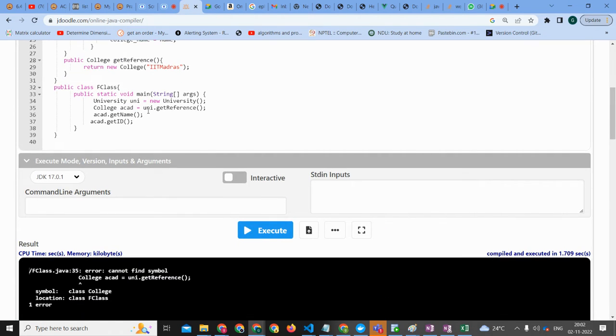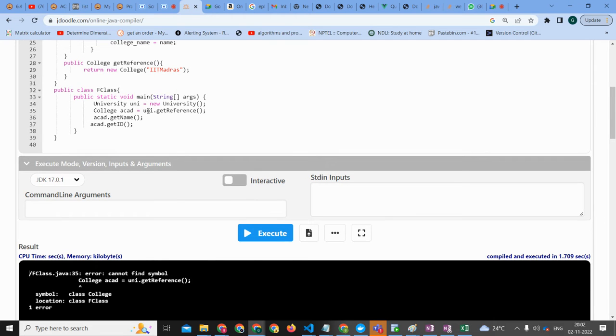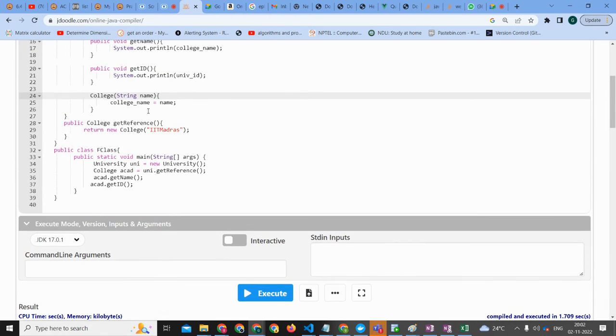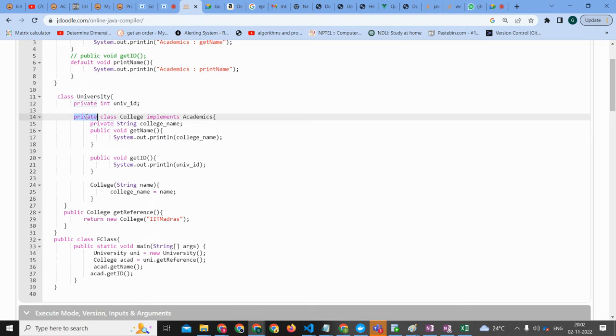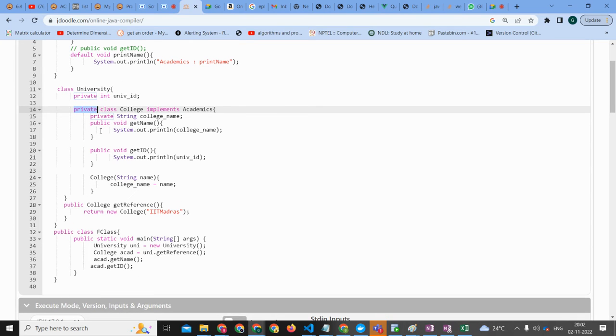Do you understand a little bit? What is the use of private? It cannot be seen outside. Only the university class can access this variable. Even the objects, only the university can create the object. So only inside of the university should you have anything of college type.